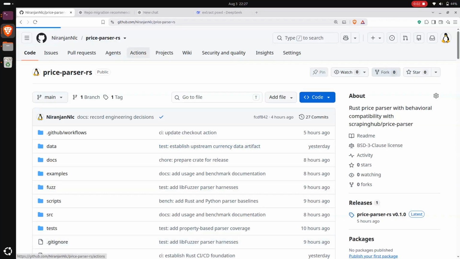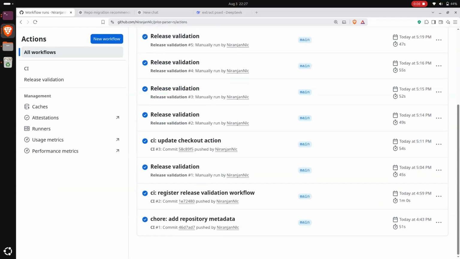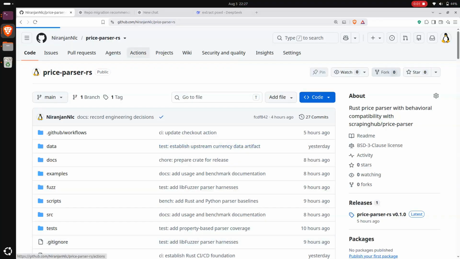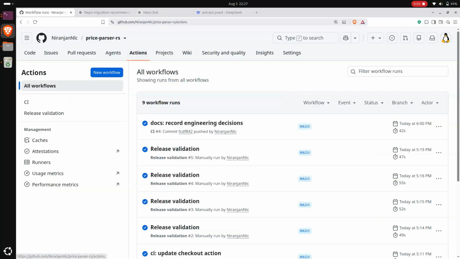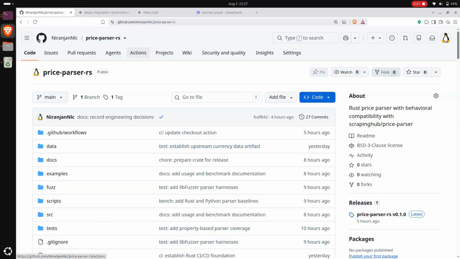We have automated checks for code style, warnings, compilation, test data integrity, and full behavioral parity. There's also a separate manual release check that verifies the final build and package without actually publishing anything.